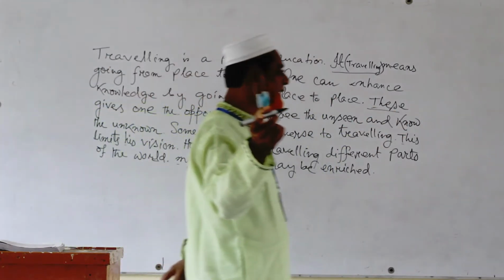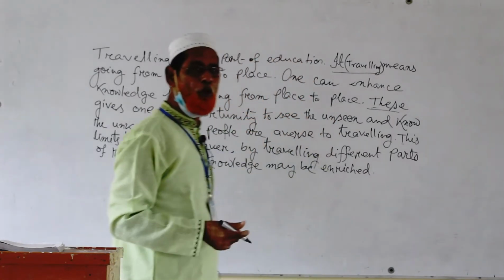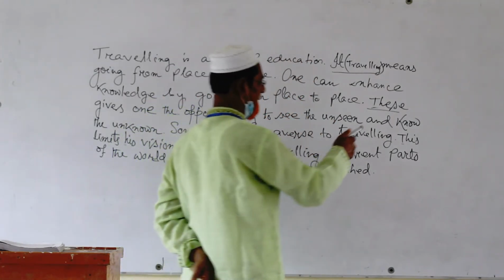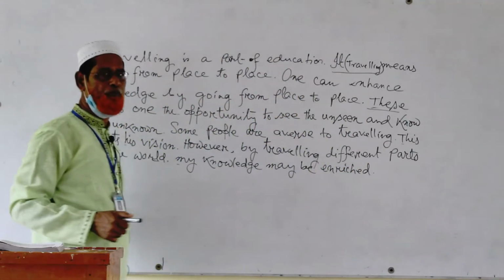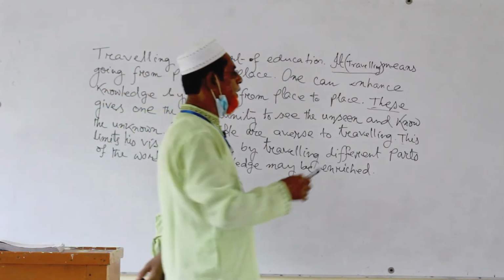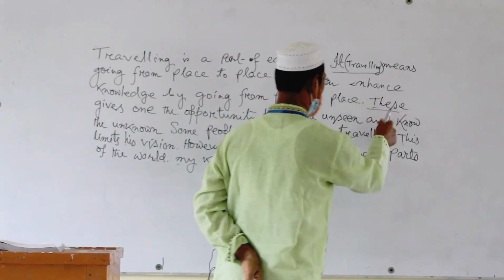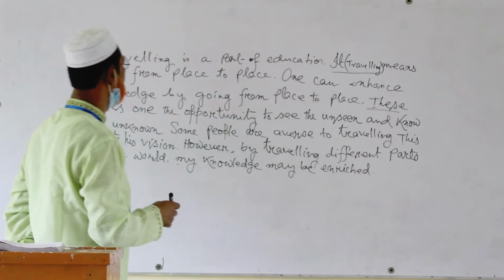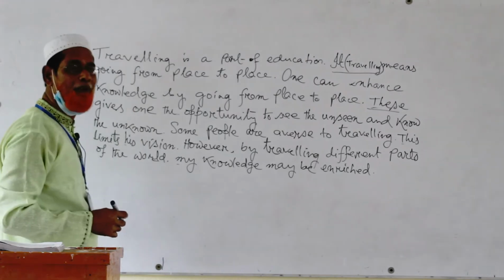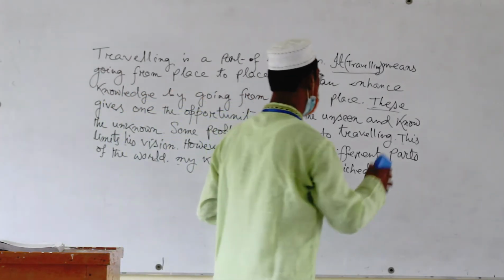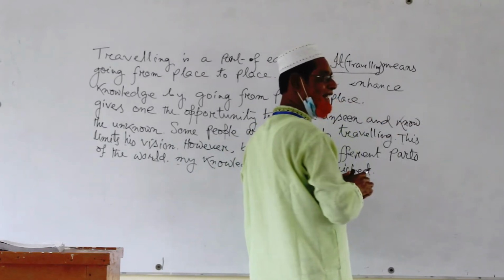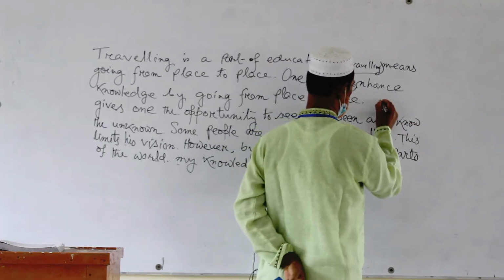Here we can see the wrong number, these, and the verb is singular, gives. Here we should write again traveling. We should omit these and write traveling.